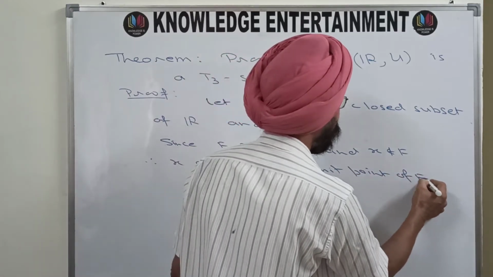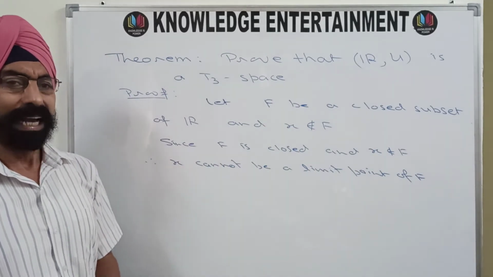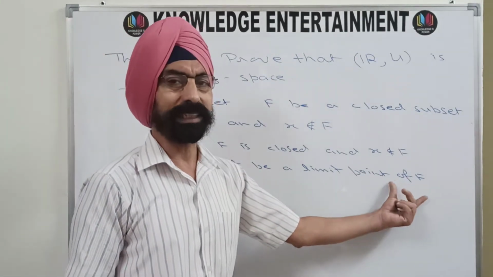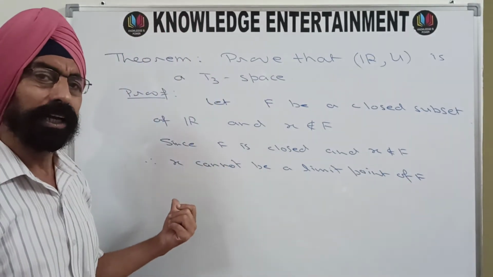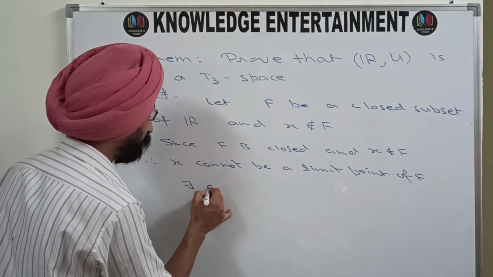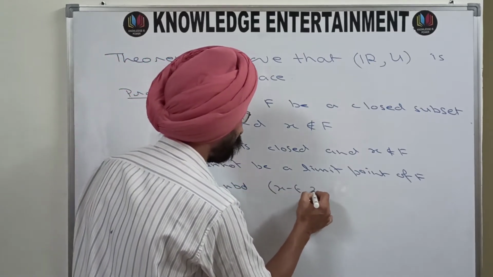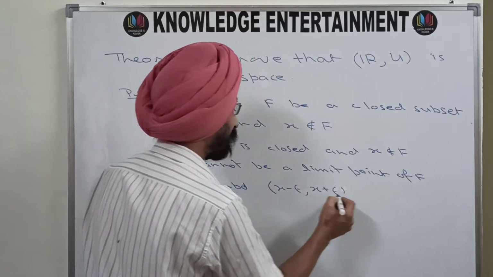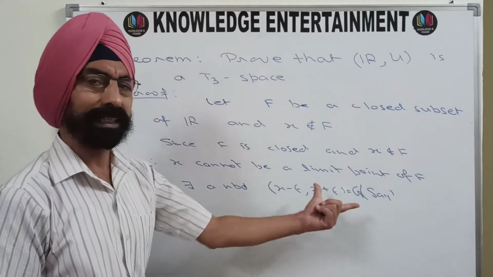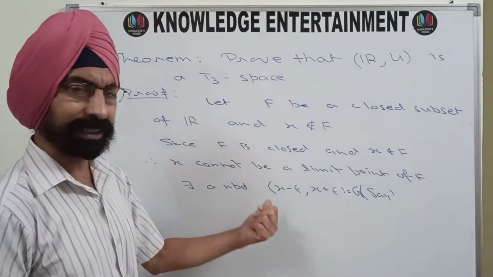It cannot be a limit point of F. If it is a limit point of F, then every neighborhood of X will have a non-empty intersection with the set F. But since X is not a limit point of F, there exists a neighborhood, an open set you can say, X minus epsilon, X plus epsilon, equal to G. I'm naming it as G. So X minus epsilon, X plus epsilon is equal to G, say. So there exists a neighborhood of this type.